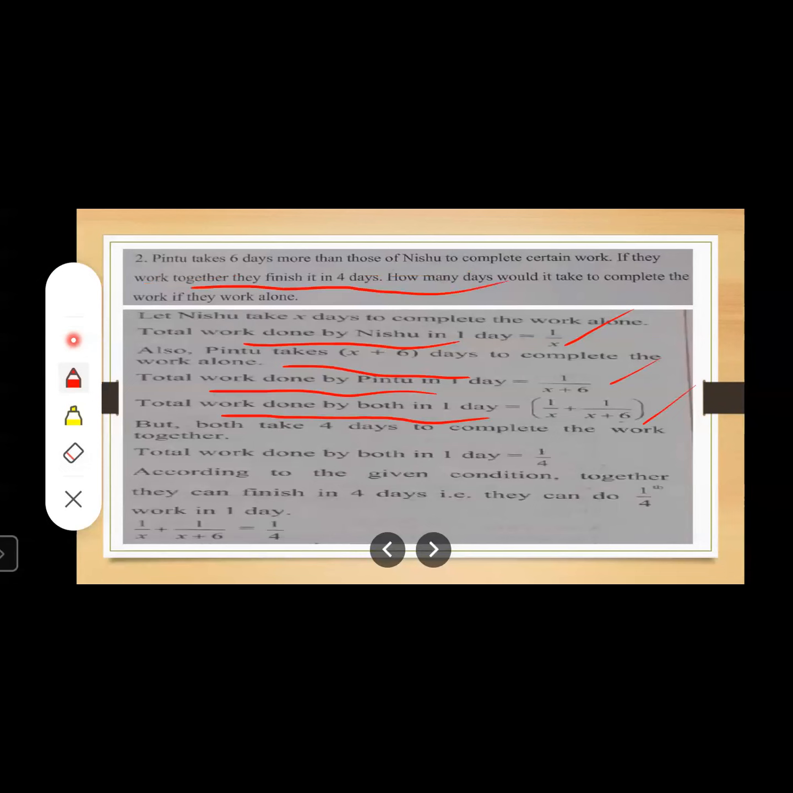If they work together, they finish it in 4 days. Look here, when they are working together, they will finish the work in 4 days, right? So we will write: both will take 4 days to complete the work together. So total work done by both in one day will be 1 upon 4.